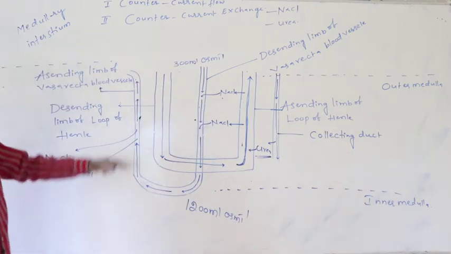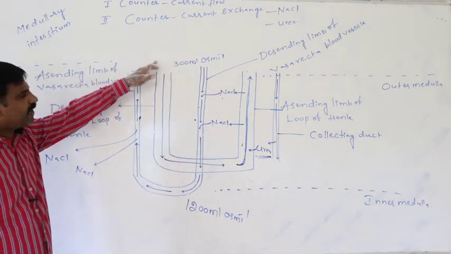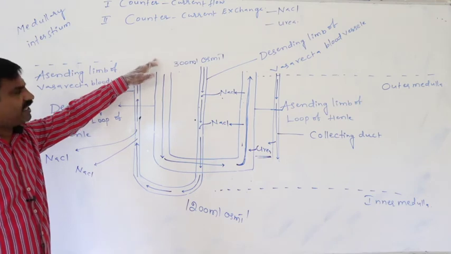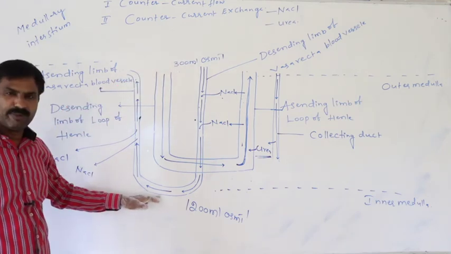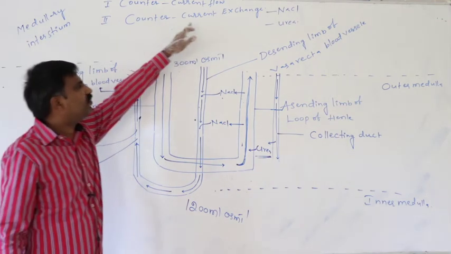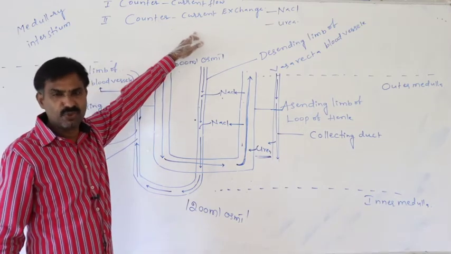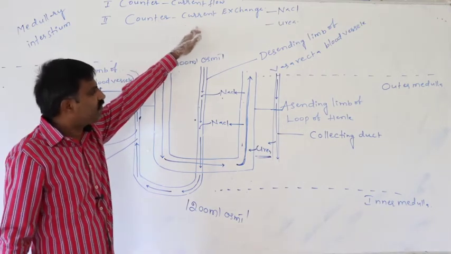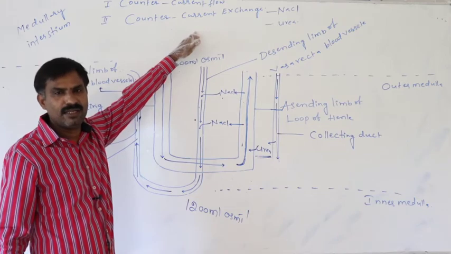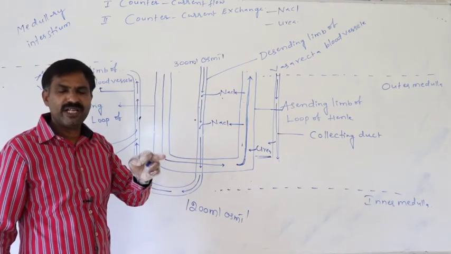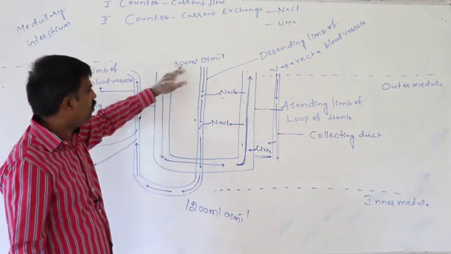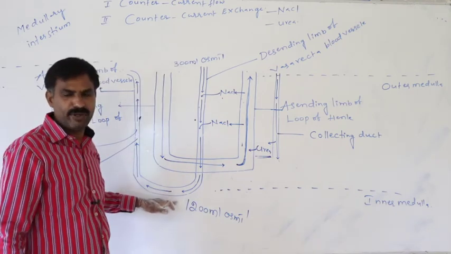So this medullary fluid concentration gradually increases from outer medulla to inner medulla because of the counter current exchange only.